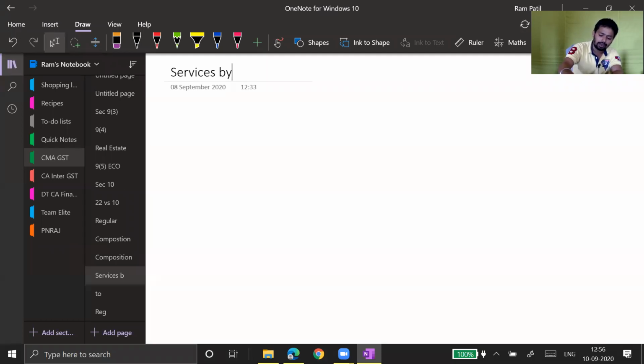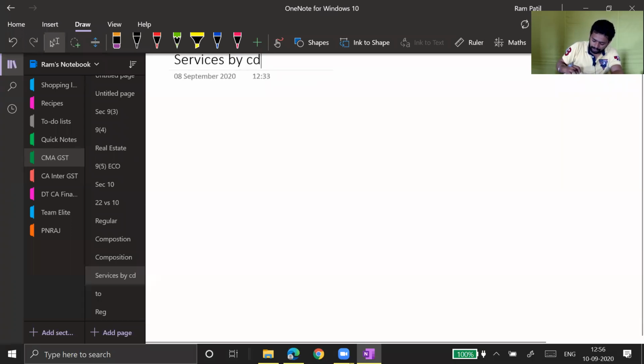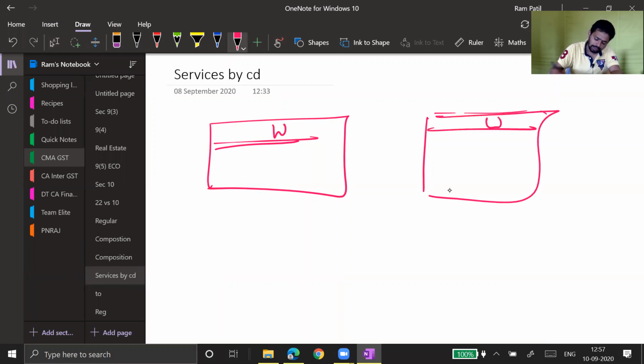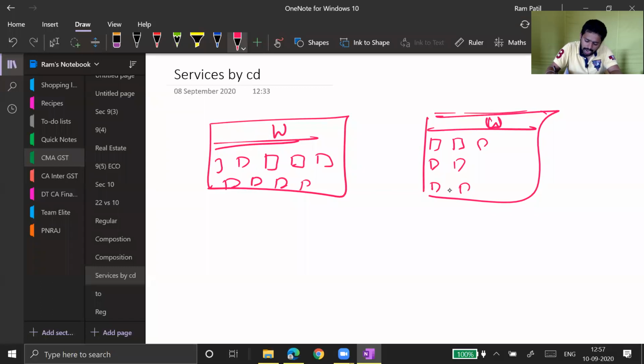Services by composition dealer. Now I'm giving you an example, you will understand better with an example. There are two watch shops. You wanted to purchase a watch and there are two shops. This shop only sells different types of watches. And this shop sells different types of watches, products, and they have created one corner where they have kept one old guy who is a service provider. He repairs watches and all.